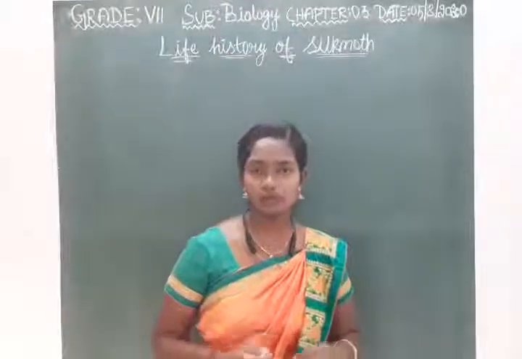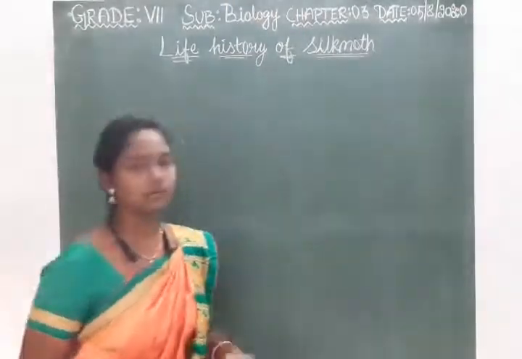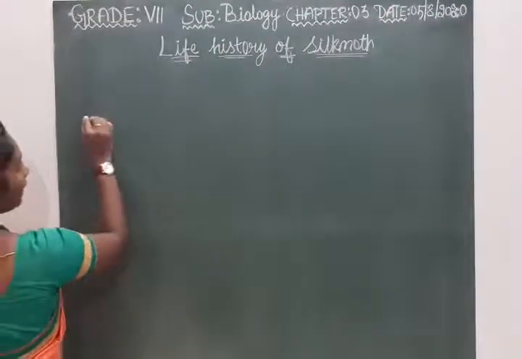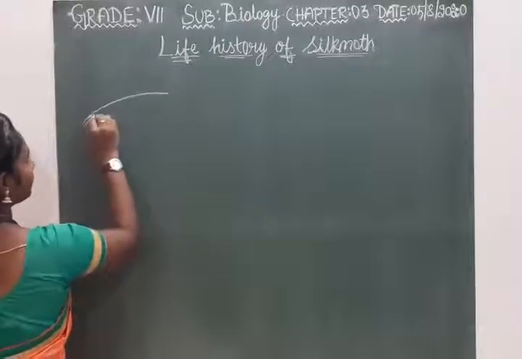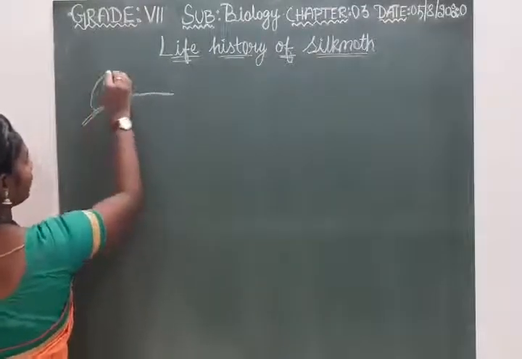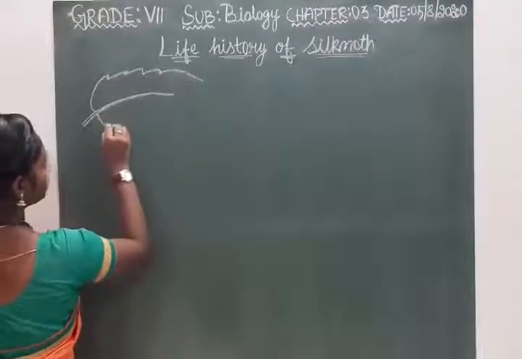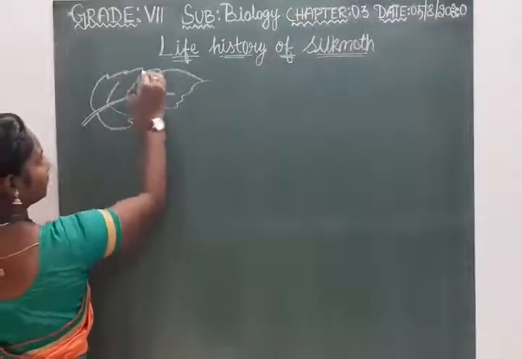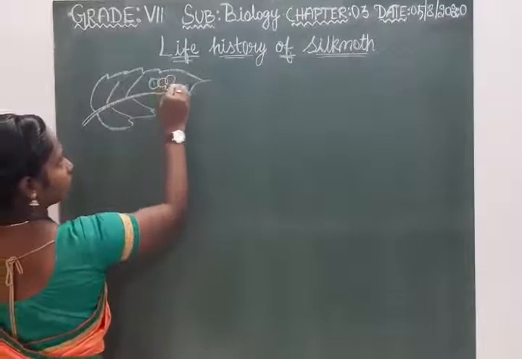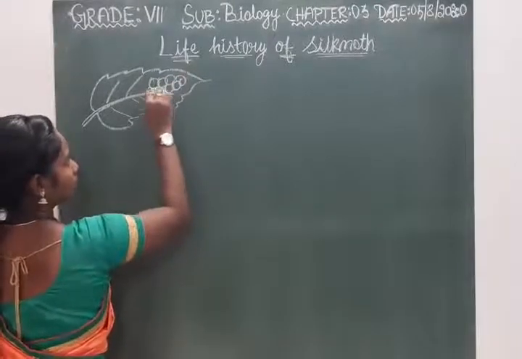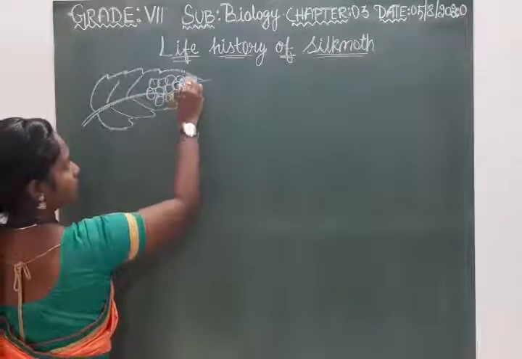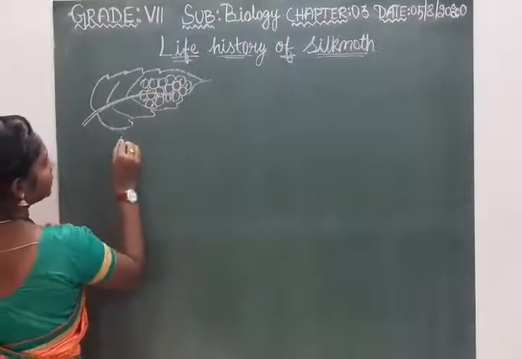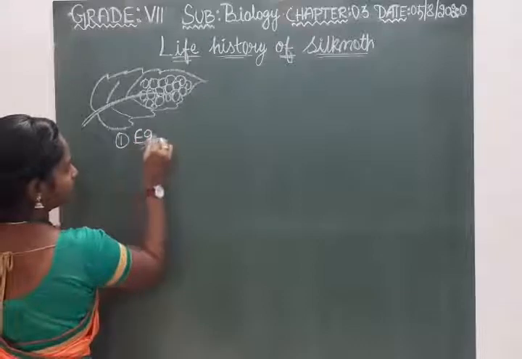Now we are going to discuss the life history of the silk moth. First I'm going to sketch the life history of the silk moth. The first stage is the egg stage. The moth lays eggs on the mulberry leaves. For that I'm just drawing a leaf. The silk moth lays the eggs on the leaf, so the eggs here I am drawing. They lay more than 100 eggs at a time. This is the first stage, the egg stage.